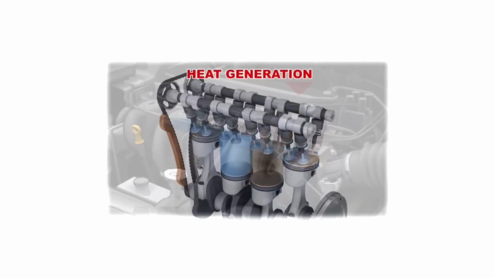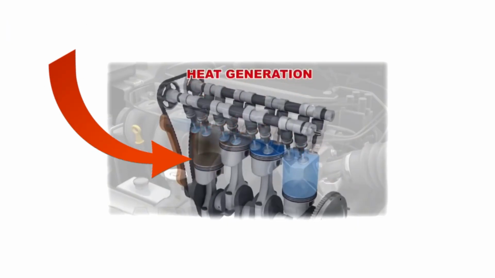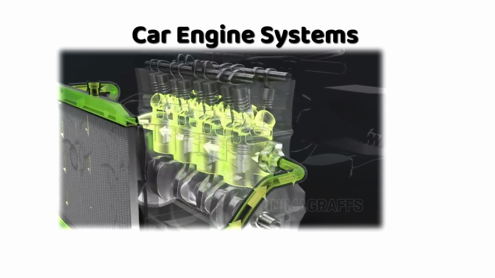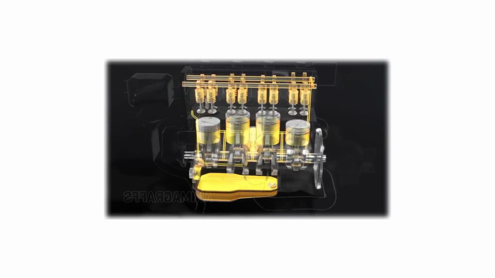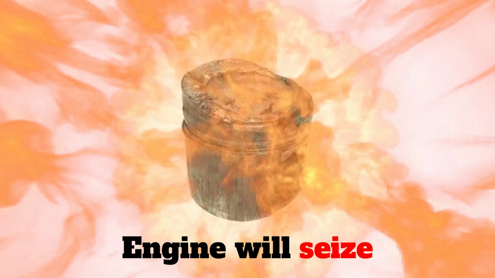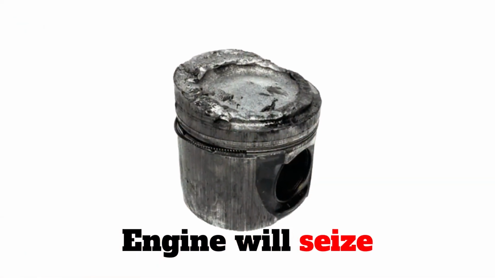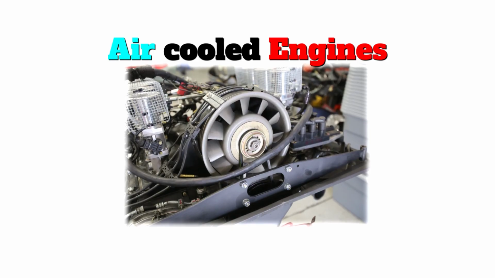We know that when an engine runs, it generates heat along with mechanical work. On average, an engine converts only about 25% of the fuel's energy into mechanical work. The remaining energy is wasted as heat. Now, if this heat is not controlled, the engine parts may melt and the engine will seize. That is why we need engine cooling. And the cheapest and simplest cooling method is air.